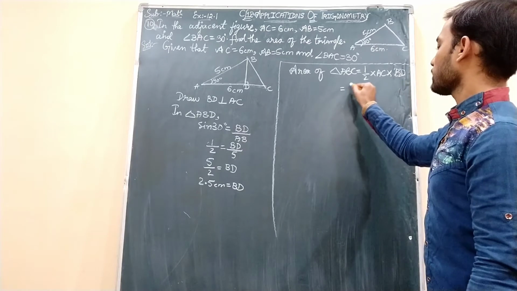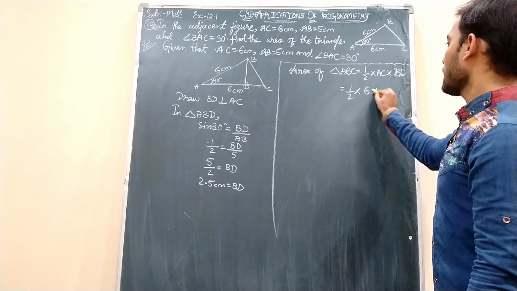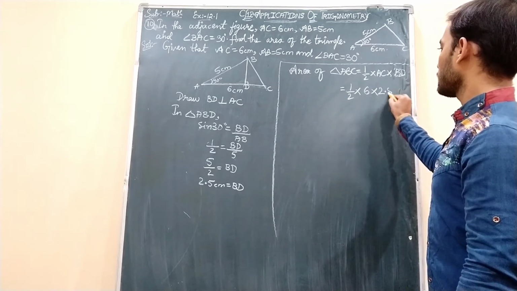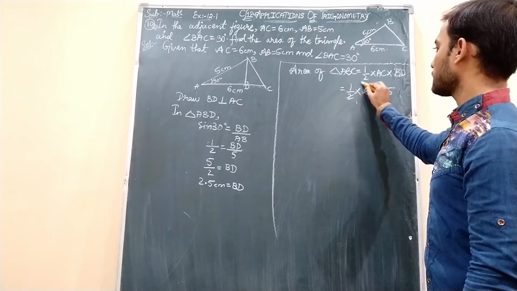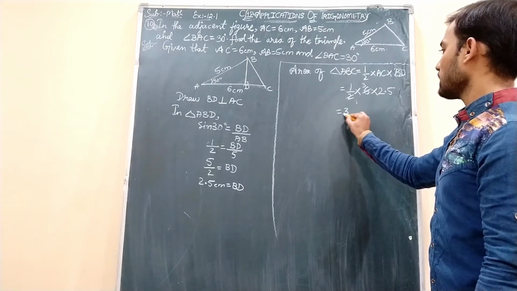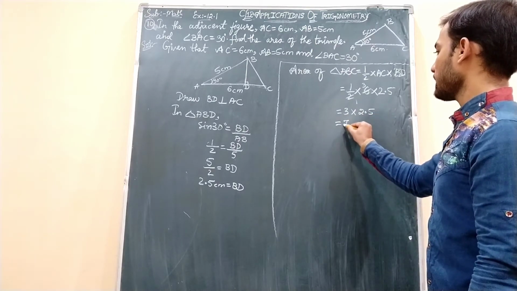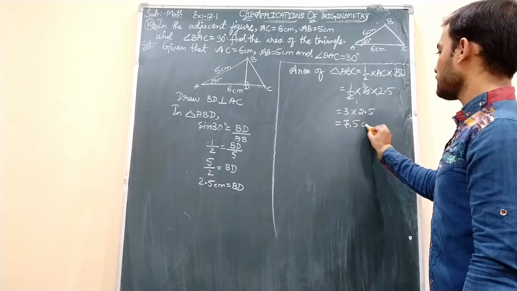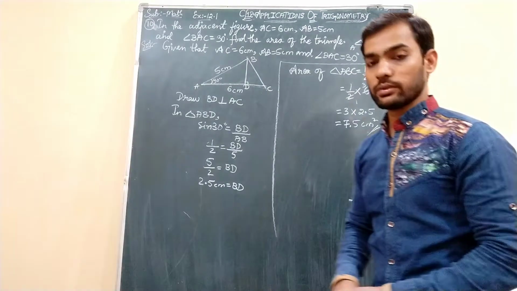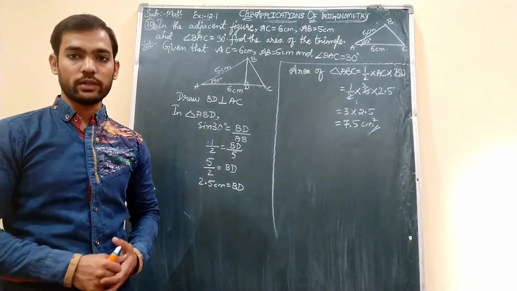Okay students, so half I will keep as it is. AC is 6 centimeters and BD, just now we got, is 2.5 centimeters. So when we cancel 2 and 6 using the 2 table, 2 ones are 2, 2 threes are 6, we get 3 into 2.5. When you multiply them you will get 7.5 centimeter square. This is the area of this particular triangle. Okay students, so with this problem we have completed the questions of exercise 12.1.